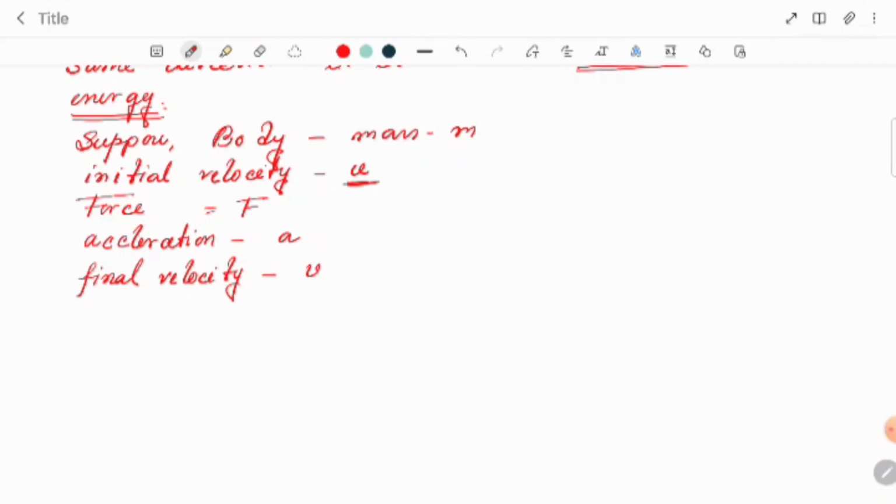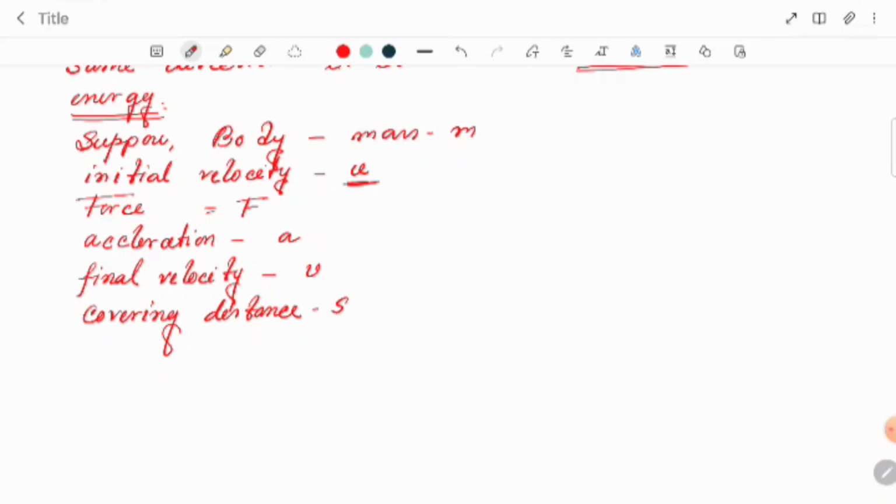Obviously, when the initial velocity was u, we applied some force and it reaches the final velocity, so it has covered a certain distance. Suppose the distance covered is s.